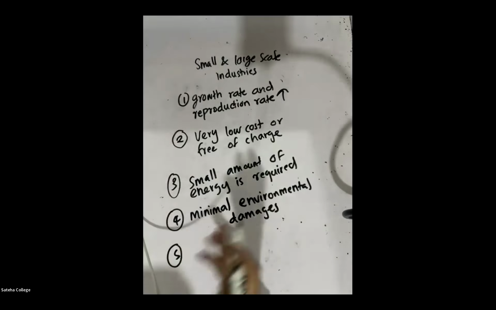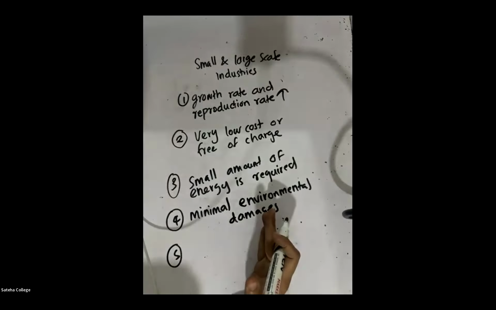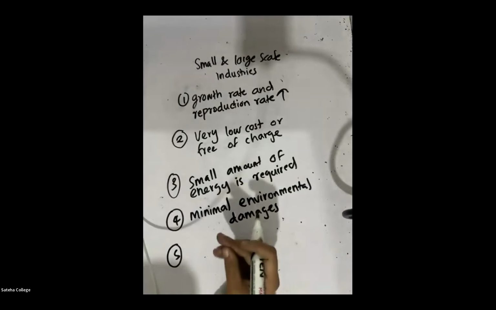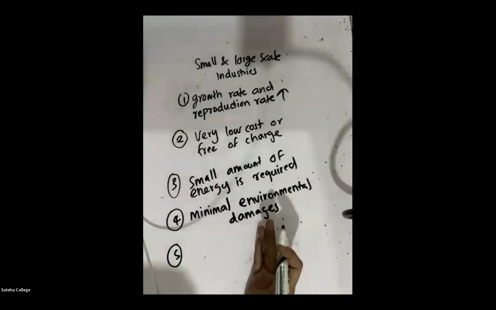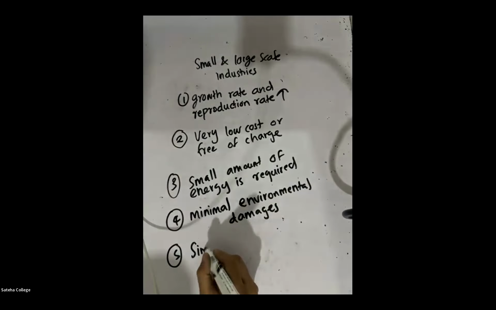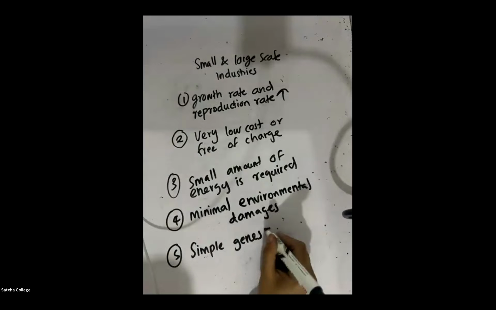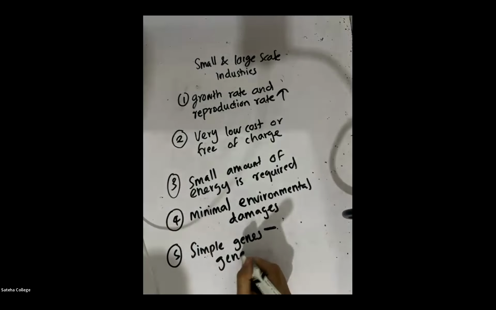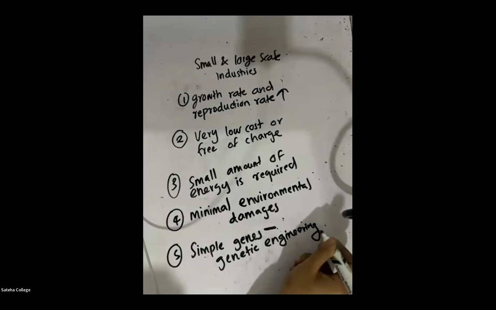Then we can talk about the structure. If you take the microorganism, the structure is very, very simple. Since they have a very simple structure, we use them for modern genetic engineering. I told you, gene technology. Can you remember gene technology? Yes, madam. Since microorganisms have very simple genes, we use them in genetic engineering.